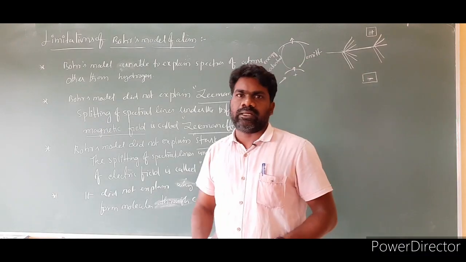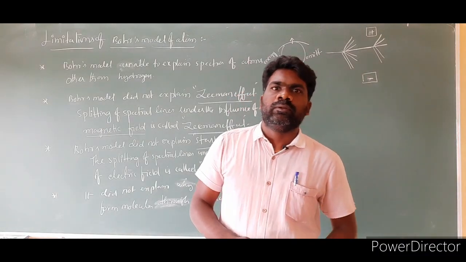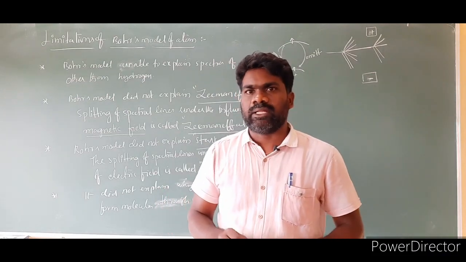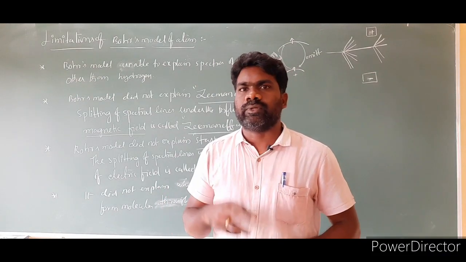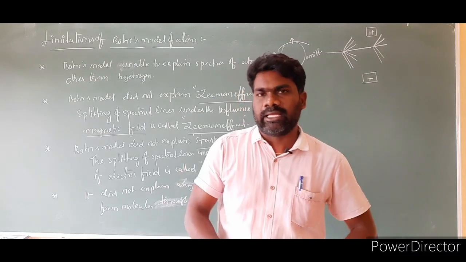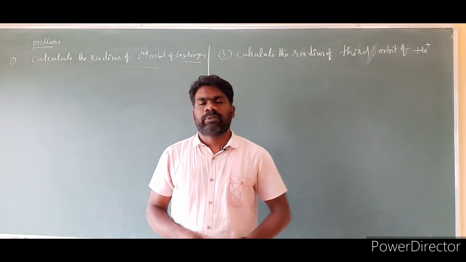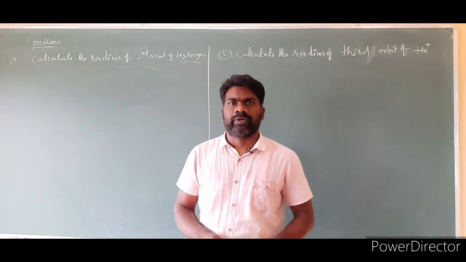And it is unable to explain the formation of a chemical bond by atoms combining to form molecules. So simply, atoms combine to form a molecule through a chemical bond, and it is unable to explain that. So these are the limitations of Bohr's model. Next, problems based on Bohr's model of atom.